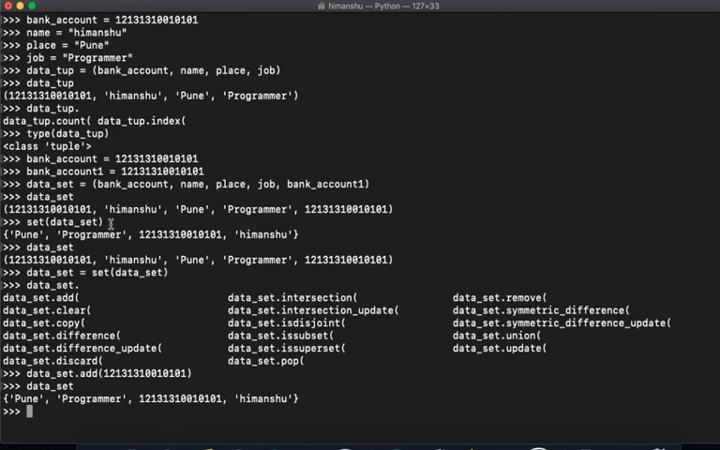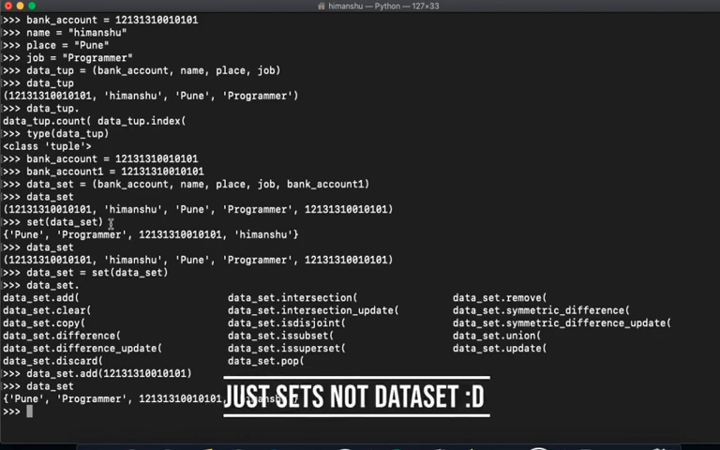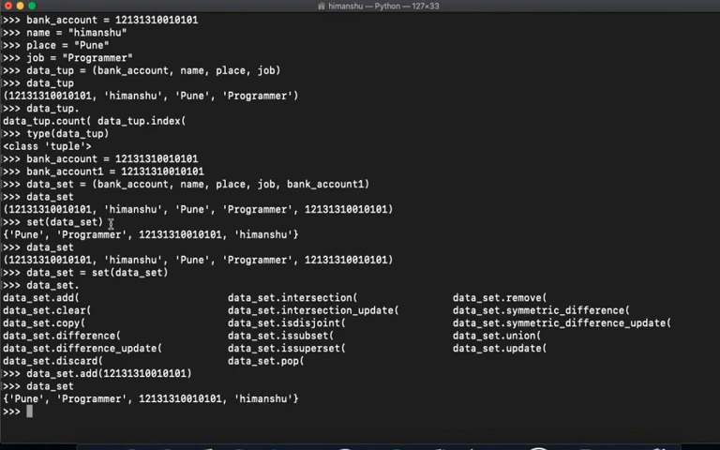So this is how lists, dictionaries, tuples and sets work.